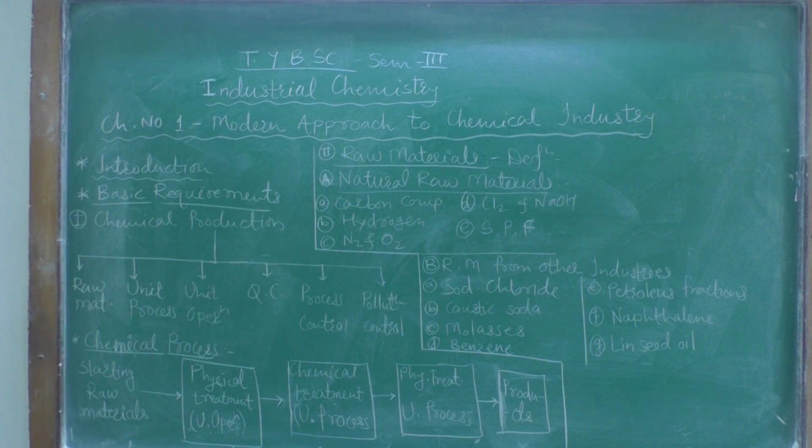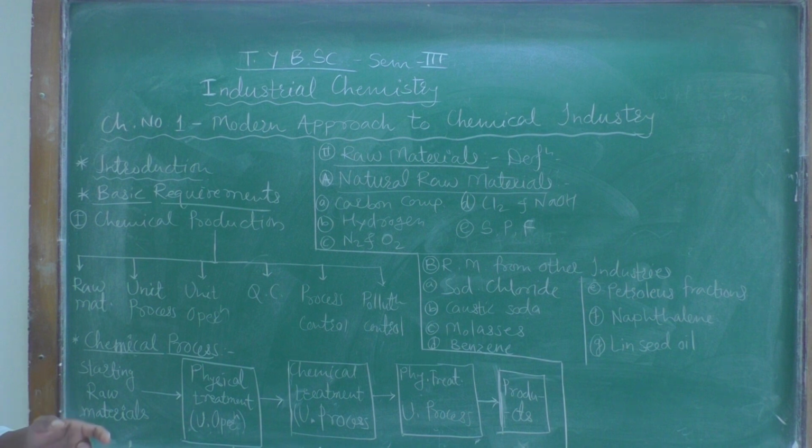Raw materials, unit process. Raw materials means any starting material which is required for the production of the desired product. This is called raw material. Then unit processes. Different processes can be carried out in different chemical industries, and these are known as unit processes.